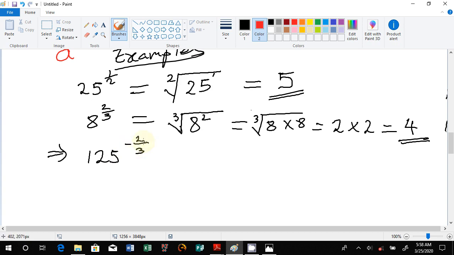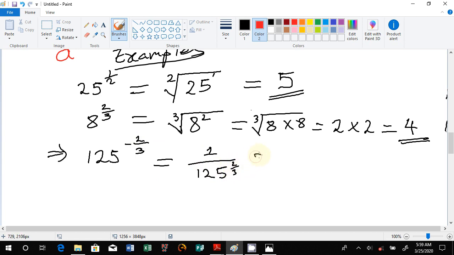It is a fraction, but it's a negative index. So what do we do first? First and foremost, start by making it into a positive index. So you say 1 over 125, then you maintain the power, 2 over 3, like that.